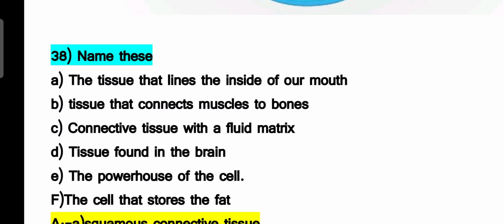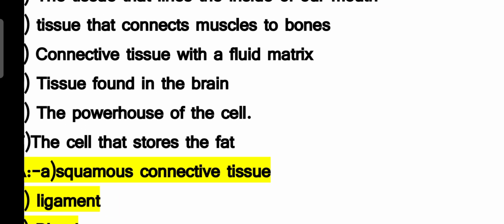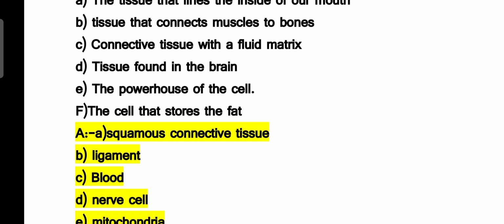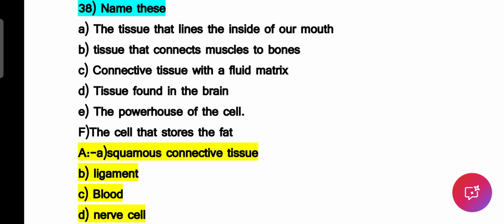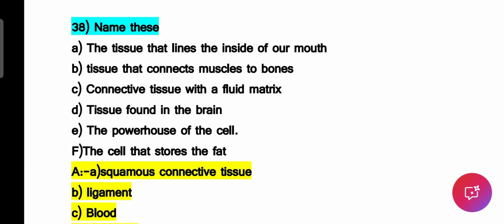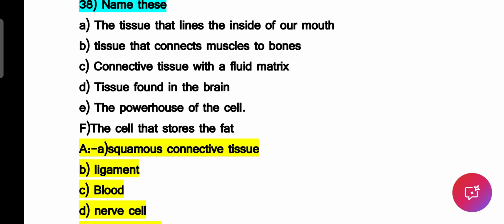The 38th question is, name the following. 5 questions are there. I have included one more. The tissue that lines the inside of the mouth is the squamous epithelial tissue. Second one, B. The tissue that connects the muscles to the bone is the tendon. C is connective tissue with the fluid matrix is blood or lymph. Both you can write. Lymph is also another one which has the fluid matrix.